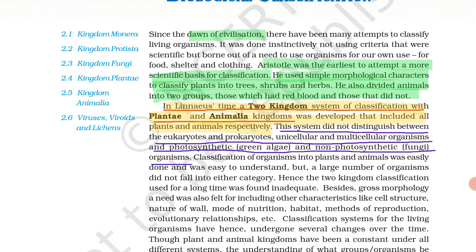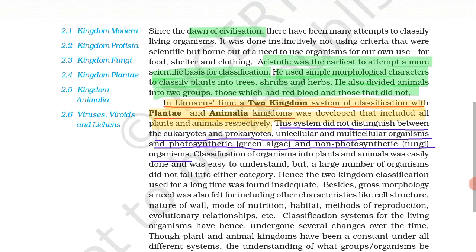In Linnaeus's time, a two kingdom system of classification with Plantae and Animalia kingdoms was developed that included all plants and animals respectively. So the question may ask, who has given the two kingdom system of classification? The most correct answer is Linnaeus, which includes kingdom Plantae and kingdom Animalia. But what are the demerits of this system? This system did not distinguish between eukaryotes and prokaryotes, unicellular and multicellular, photosynthetic and non-photosynthetic organisms.